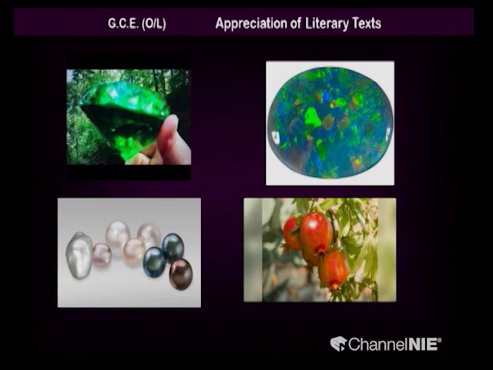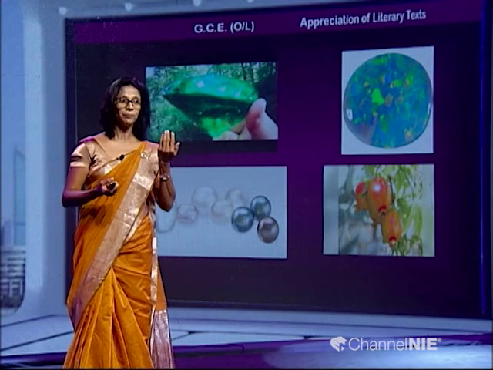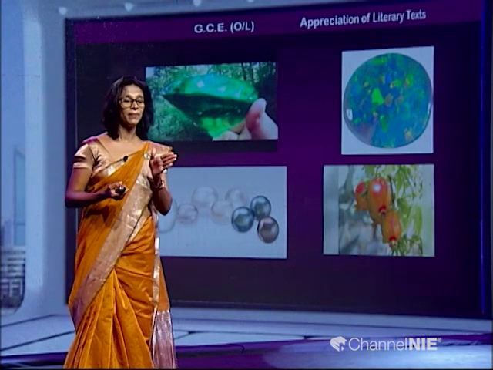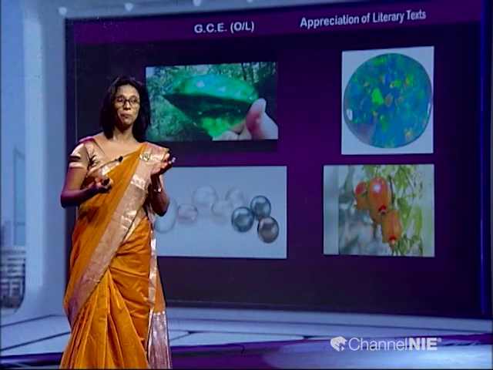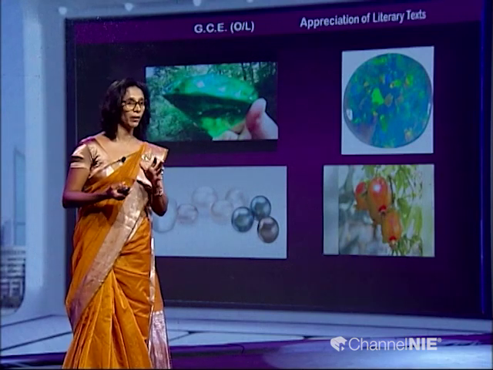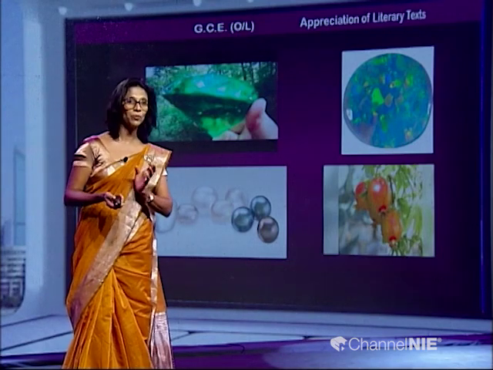Opals also a type of gem, emerald also a type of gem, and opals have different colors. Here I have chosen a mixture of green and blue opal, right. There are a variety of colors, black, blue, red, like that. The third picture of course is a picture of pearls. They use pearls to make necklaces and jewelry, and pomegranate is a fruit that we can buy and eat. It is very tasty.